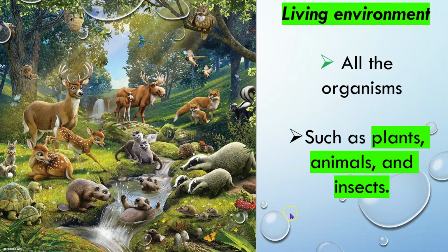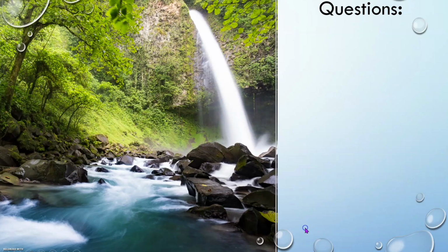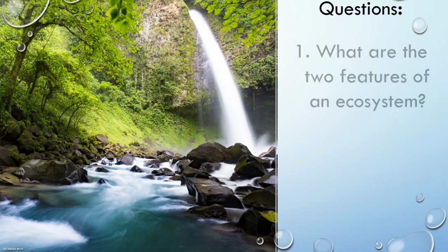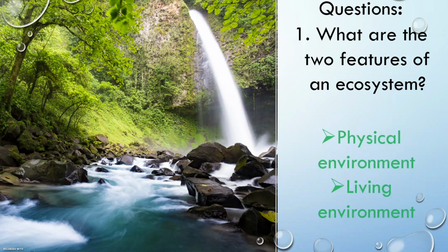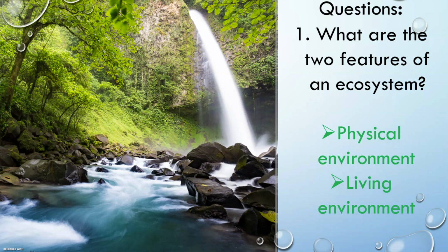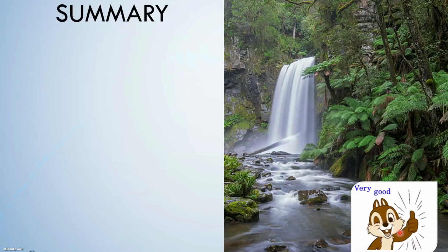Again, what is living environment? Very good. Living environment is all the organisms such as plants, animals, and insects. Good job. Now let's answer the question. What are the 2 features of an ecosystem? Good job. Physical environment and living environment. Good job, everybody. Okay. Now let's move on to our summary questions.